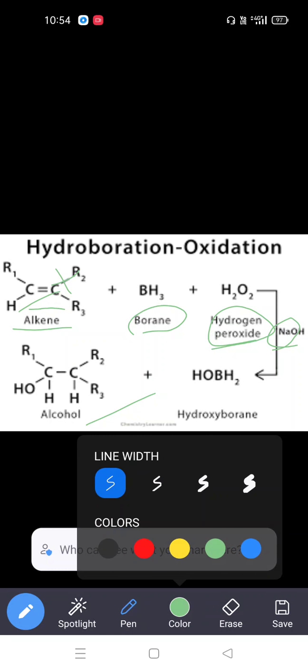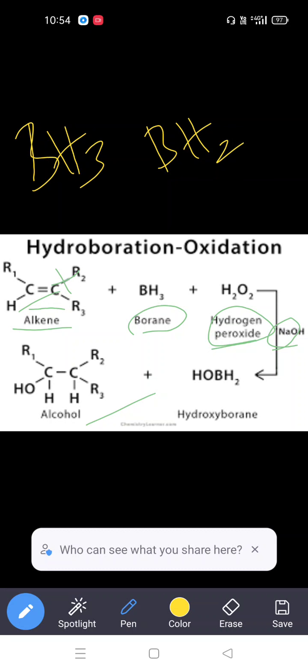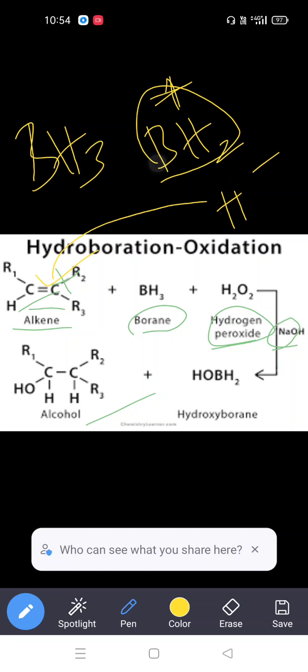Especially in BH3, it is very different. In borane, the BH2 has a positive charge and the hydride ion, H minus, is negative. So the H minus adds to the carbocation, and the BH2 adds to the other carbon.